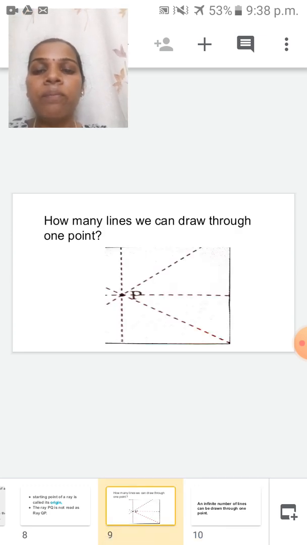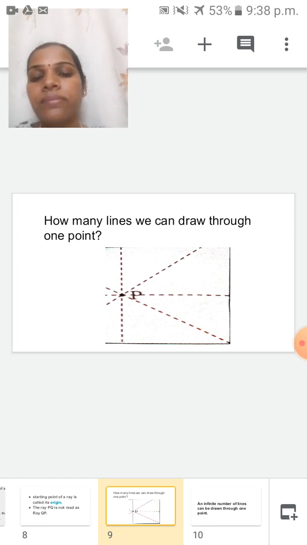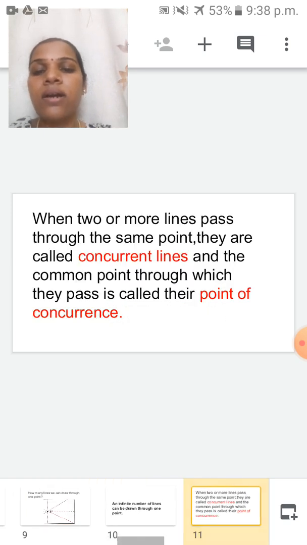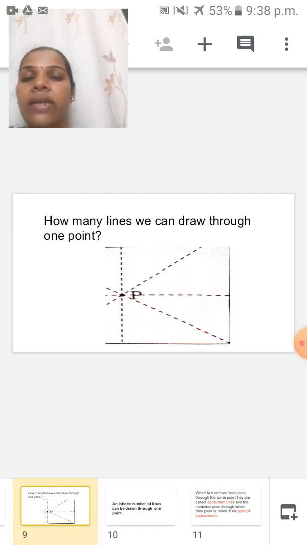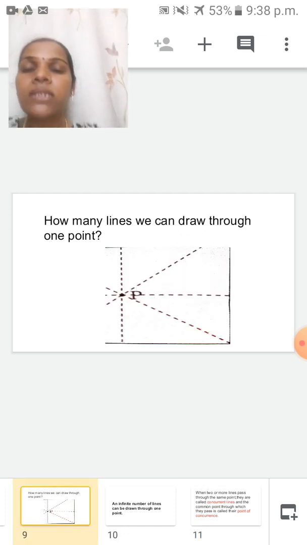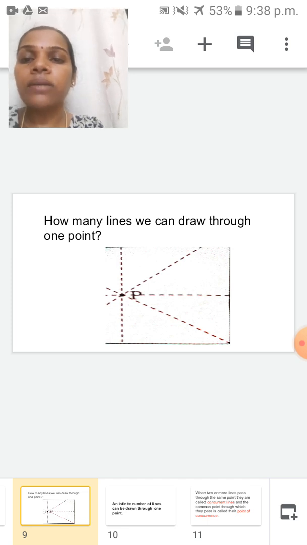So here point P, through this point many lines we can make. So this point is called point of concurrence. These all lines will pass from the same point. So that all lines are called what? Concurrent lines. So here two things I am explaining now: point of concurrence and concurrent lines.